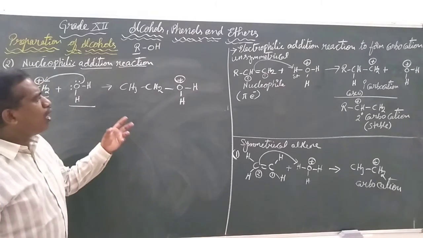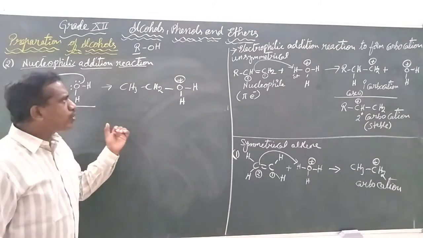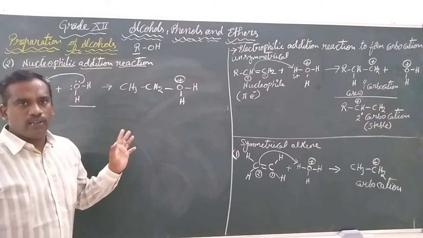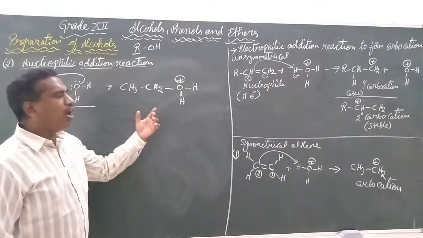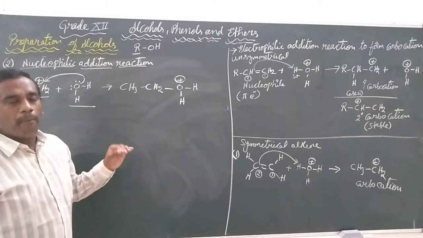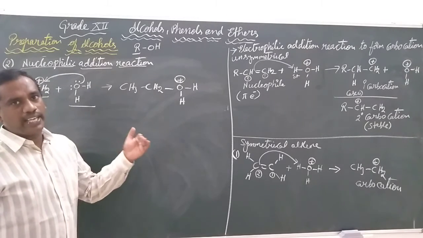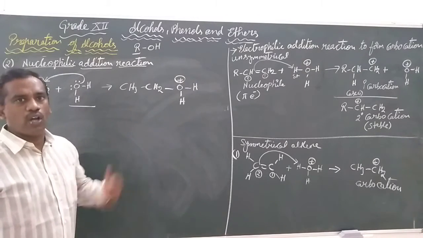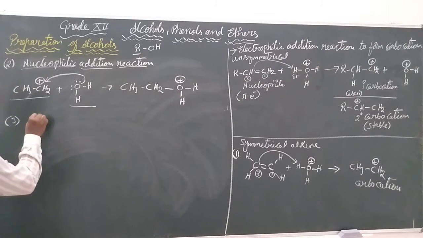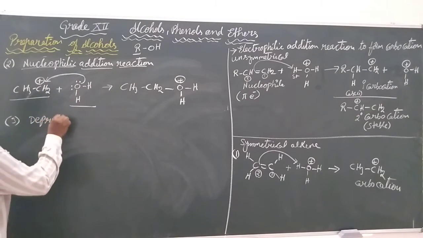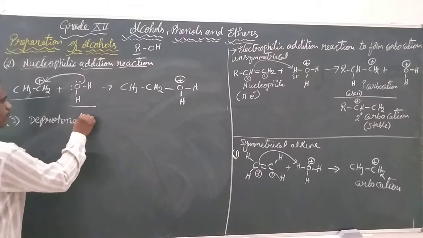Now this oxygen needs to become stable, so it will try to lose one of its hydrogens by reacting with one more molecule of water. That is going to be our third step. We call it the deprotonation.